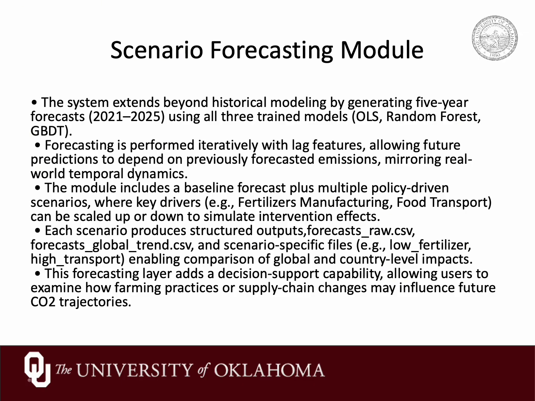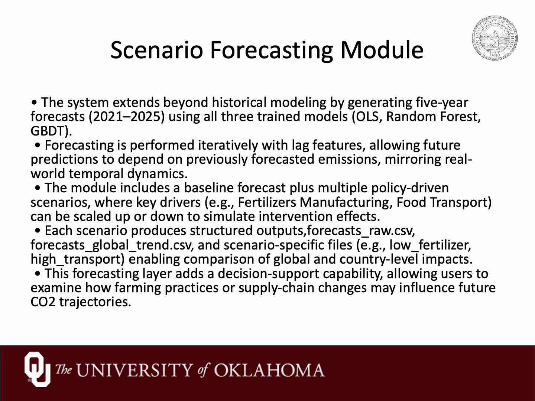Using the lag features, we run the models forward for H years, where we have kept the default as 5, and each year's prediction becomes the lagged input for the next year. For each combination of scenario and model, we store all these predictions into a forecast_raw.csv file and then aggregate them into a forecast_global_trend.csv.